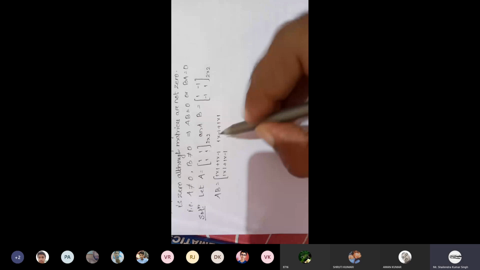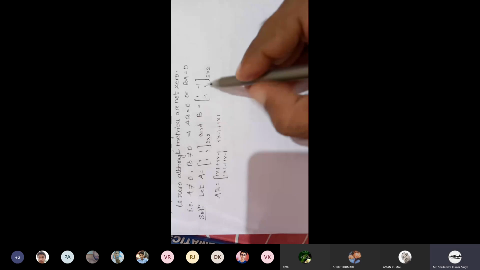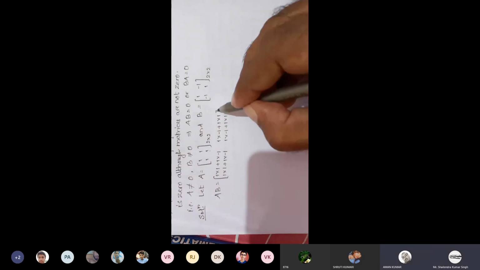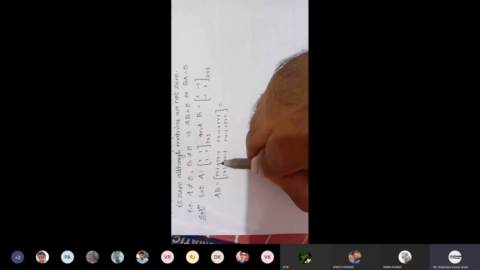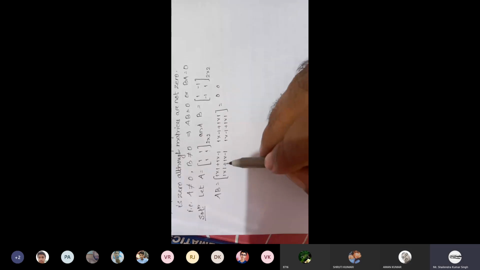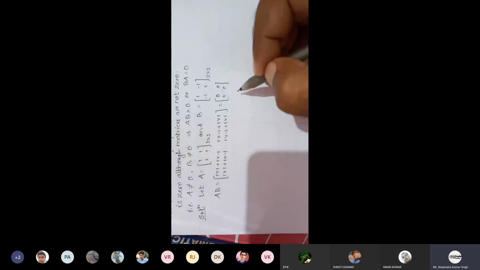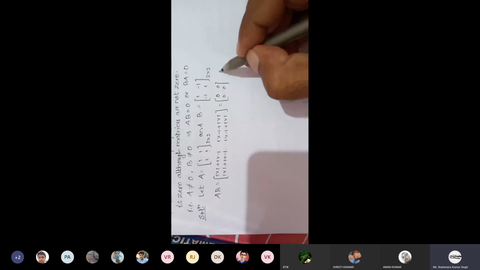And second row with second column, 1 into minus 1 plus 1 into 1. 1 minus 1, that is 0, minus 1 plus 1, that is 0. Similarly, 1 minus 1, 0, minus 1 plus 1, 0. So this is the example. Similarly, you can calculate B into A, that should also be a zero matrix.